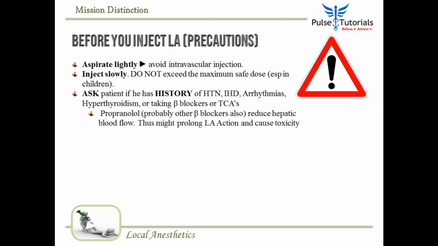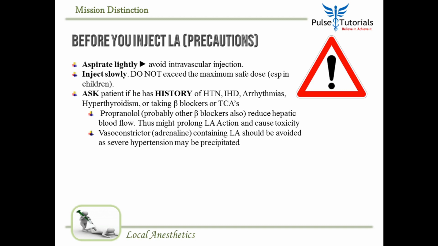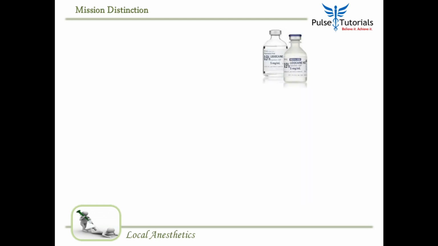Okay, propranolol reduces hepatic blood flow. If hepatic blood flow decreases, the metabolism of local anesthetic will also decrease, and that will enhance toxicity. Vasoconstrictors like adrenaline should be avoided in patients who are severely hypertensive, otherwise their hypertension will get precipitated.